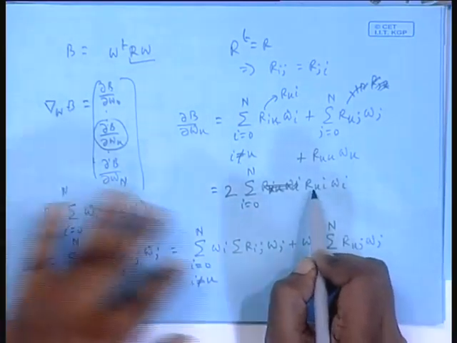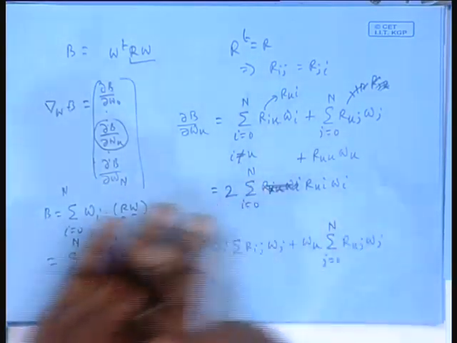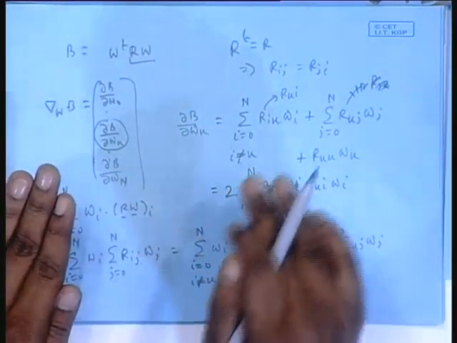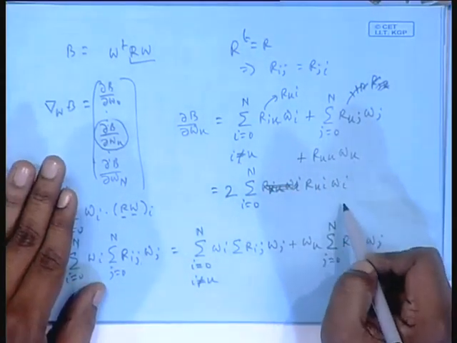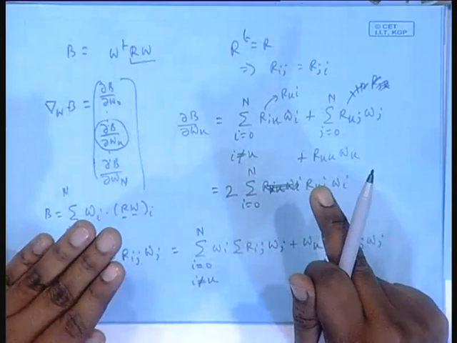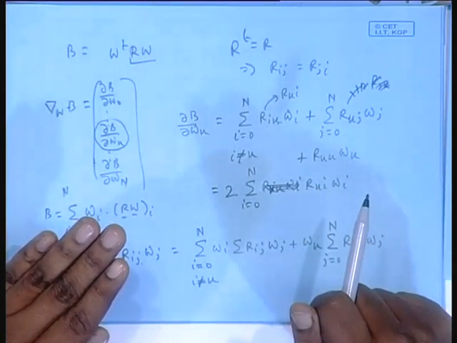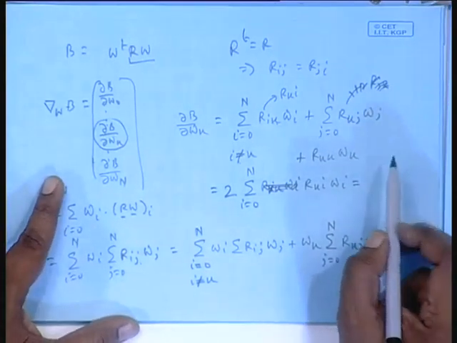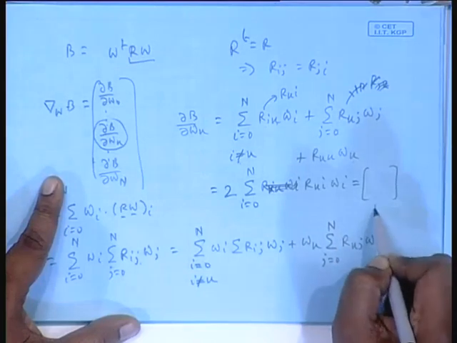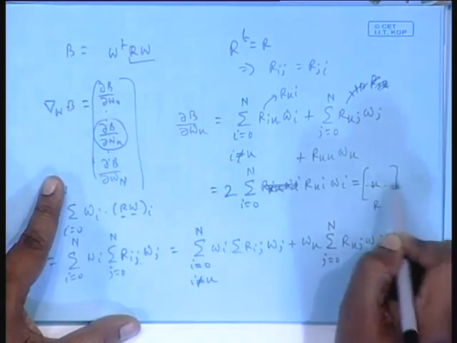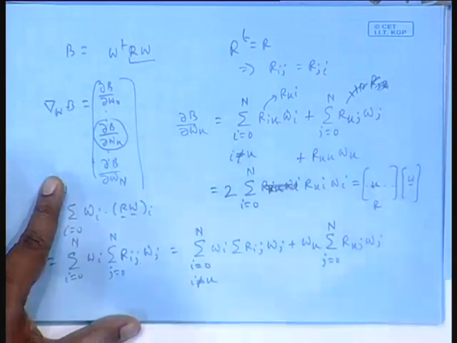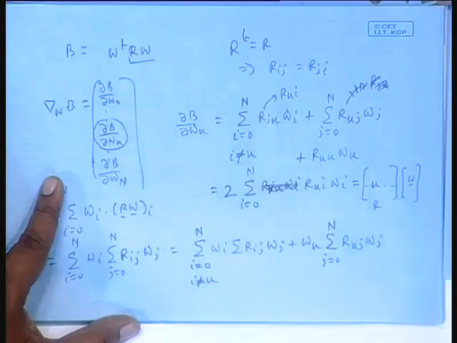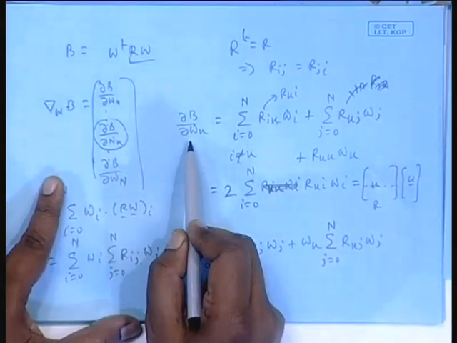Look at this now: R_k0 W_0, R_k1 W_1. That means the kth row of R is scanned, R_k0, R_k1, R_k2 and so on, and similarly W_0, W_1. So, that is the kth row of R times the W vector, and that will give you del B del W_k.